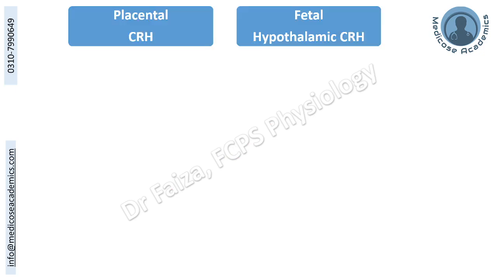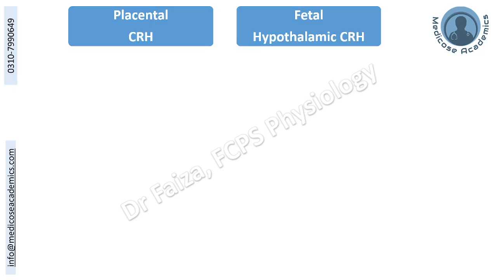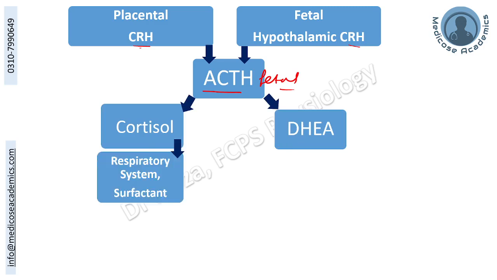Now, what initiates parturition? Here is where the role of cortisol comes. Let's have a look. So, close to the parturition, the release of placental corticotrophin releasing hormone as well as fetal hypothalamic corticotrophin releasing hormone is increased. This corticotrophin releasing hormone will lead to increased production of adrenocorticotrophic hormone from the pituitary gland of the fetus. This adrenocorticotrophic hormone will lead to the increased production of cortisol and dehydroepiandrosterone from the fetal adrenal glands.